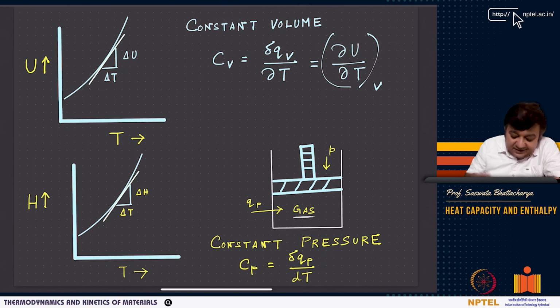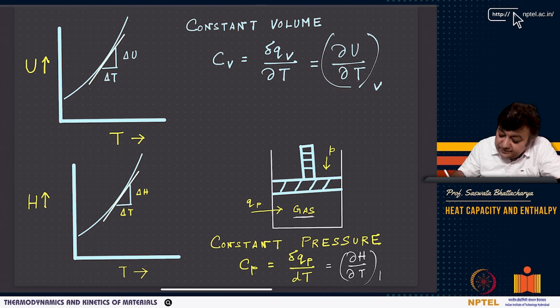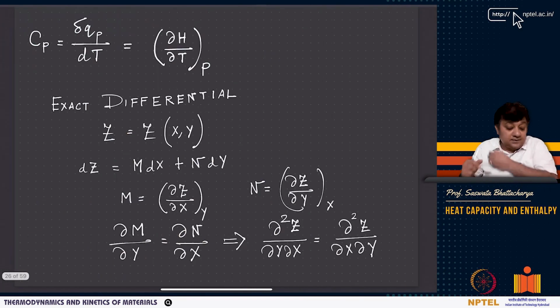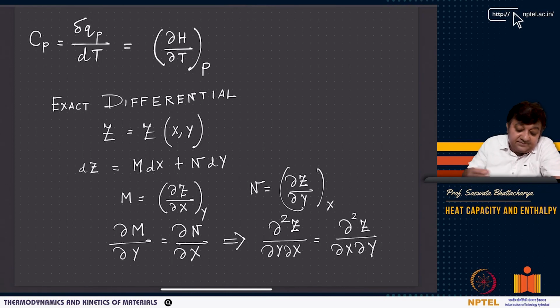In that case, again, whether it is increasing or decreasing is given by the slope. It is delta H by delta T, again with delta T tends to 0. So this basically gives you del H by del T at constant pressure. As you can see here, Cp is del H by del T, right? Cp equal to del H by del T.